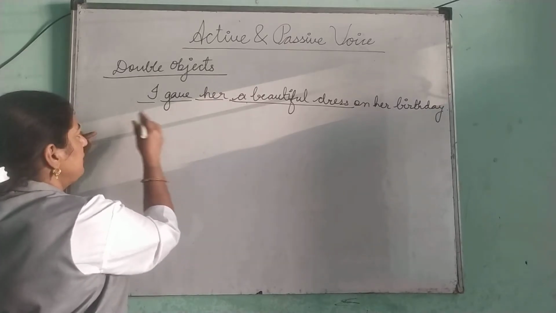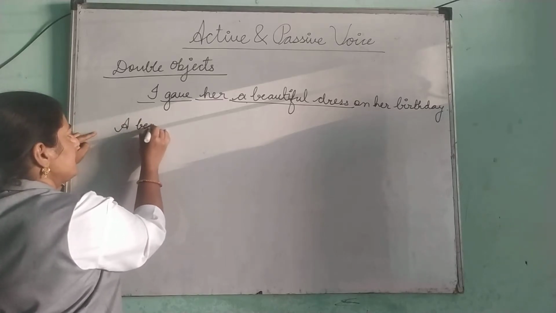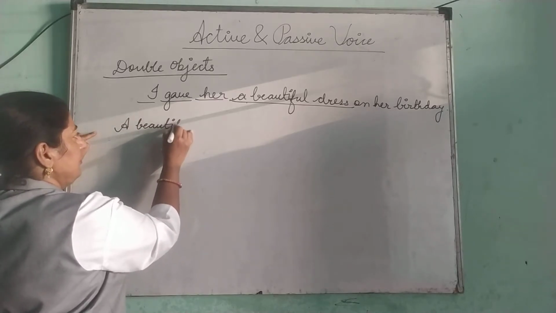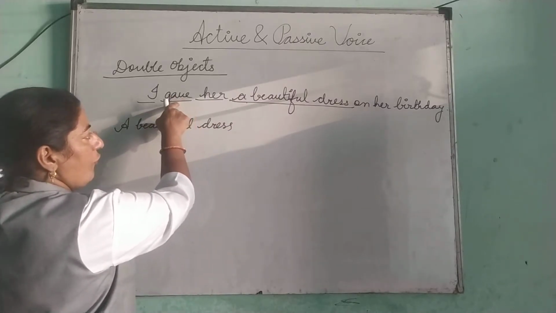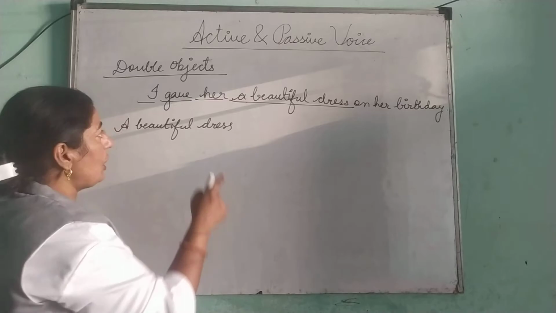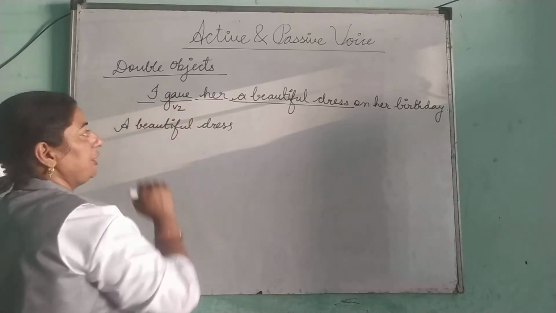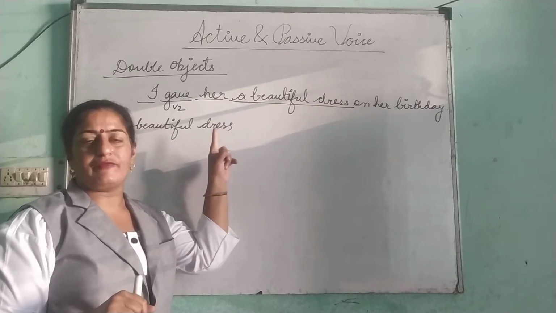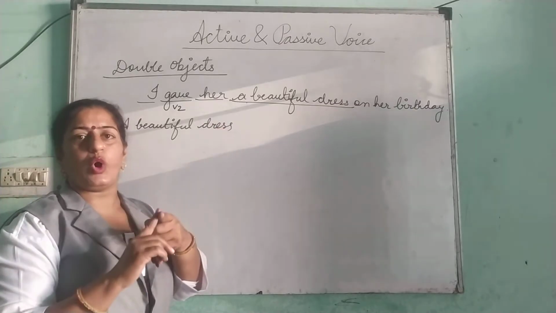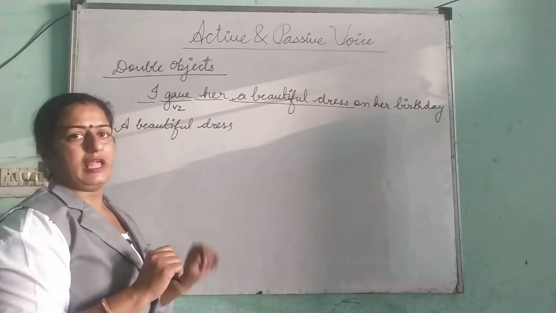Now focus. A beautiful dress was. Why was? Because here it is V2. Past indefinite is used here. That's why we have to use was or were as a helping verb.